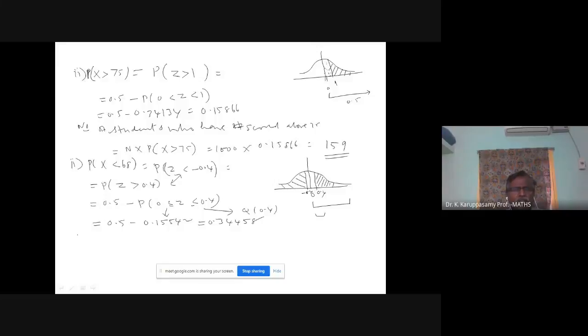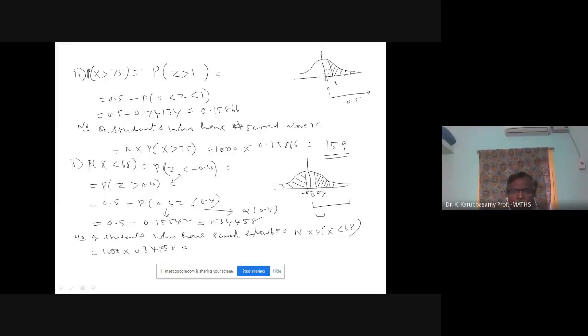Number of students who have scored below 68. N into probability of X is less than 68. 1000 into the probability 0.34458.